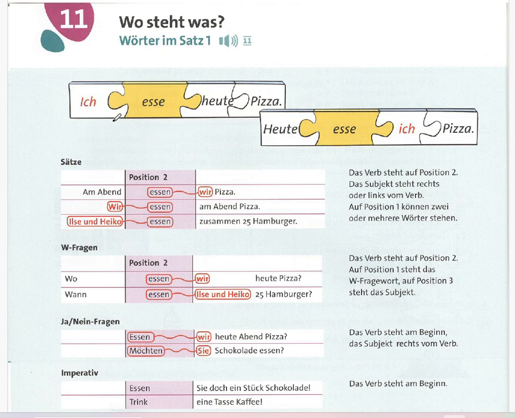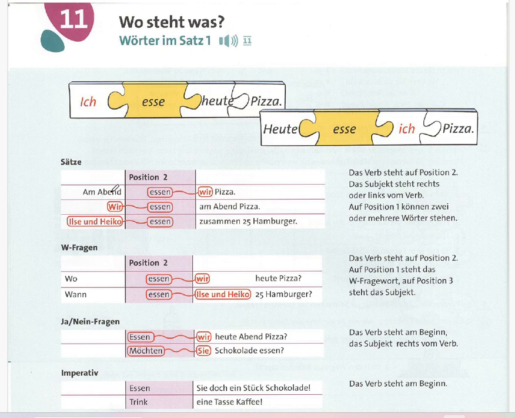In part 2, we have "Sätze", which means sentences. Here we have examples and then we have the definition of the rule. In the first example, we have "Am Abend essen wir Pizza." The meaning of this sentence is in the evening we eat pizza.